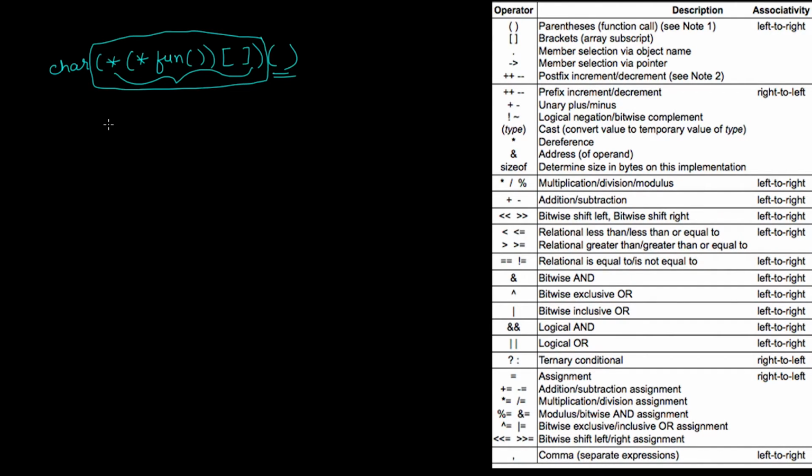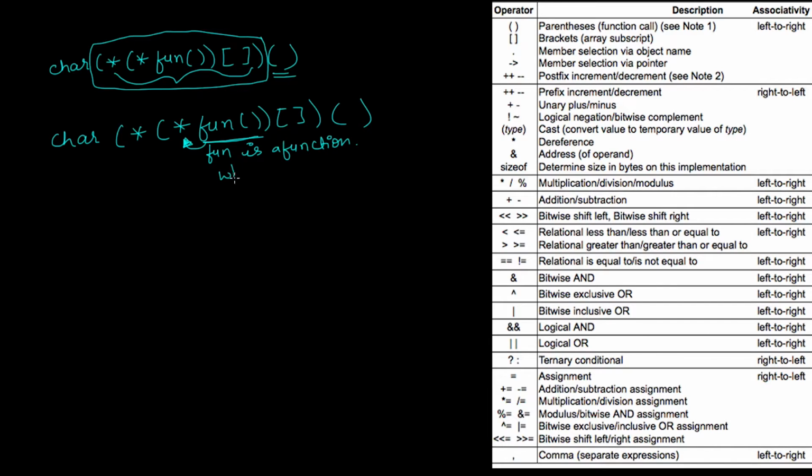So what are these inner brackets? I'll just write it again. So it is character star fun and these brackets, okay. Now in this case you will find that we'll go to the innermost bracket here. So in the innermost bracket, this fun is a function, okay, and which is returning